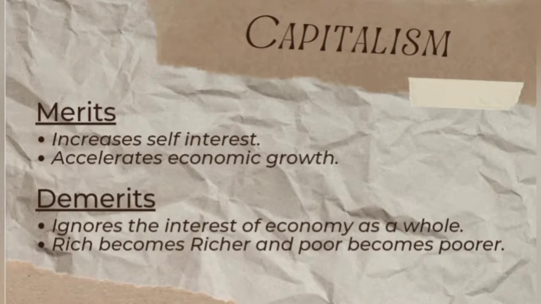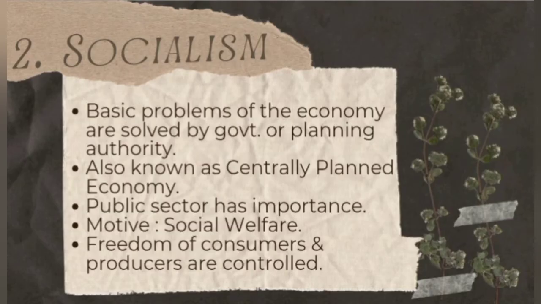Then the second one is a socialist economy, or socialism. It is an economy where the basic or central problems of the economy are solved by a planning authority, or a planning commission, or by the government. Here the public sector has more importance, and this type of economy lacks a private sector. It is also known as a centrally planned economy. The motive is social welfare. In a capitalist economy, the main motive is profit maximization, whereas here it is social welfare.